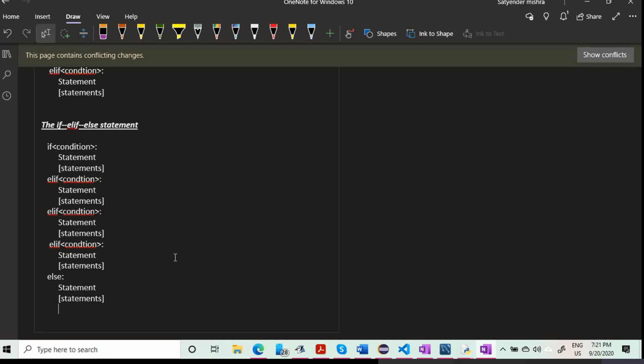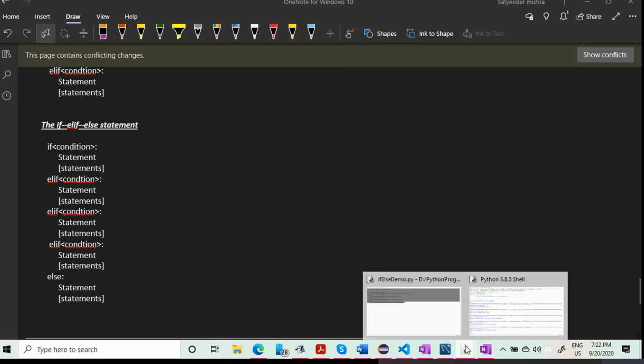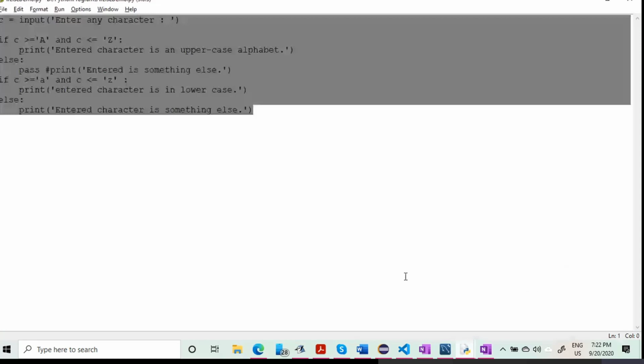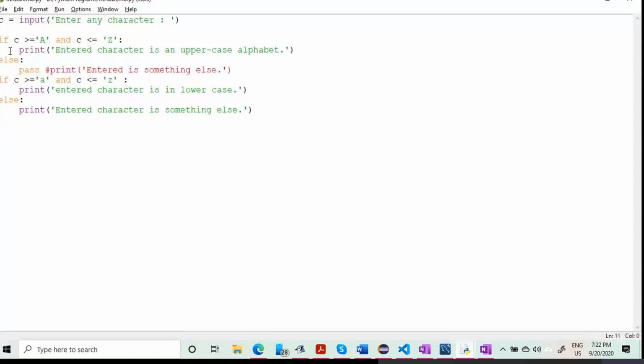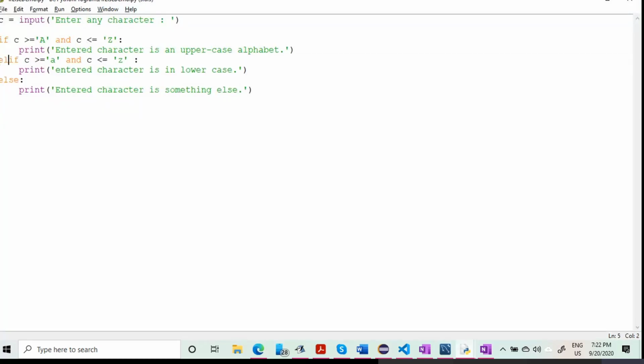Okay, so let me write down a full-fledged code to explain both. So let me go to the code which I have written for you. Here, instead of all these, we are going to use elif instead of if. Entered character is a lowercase.